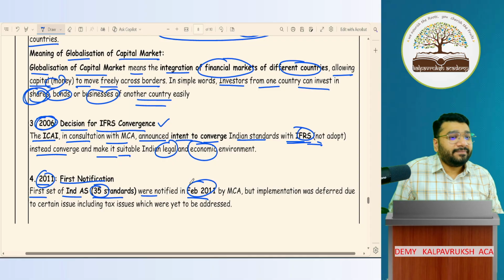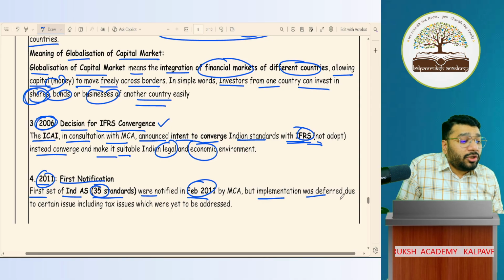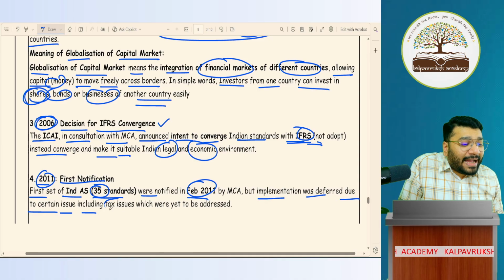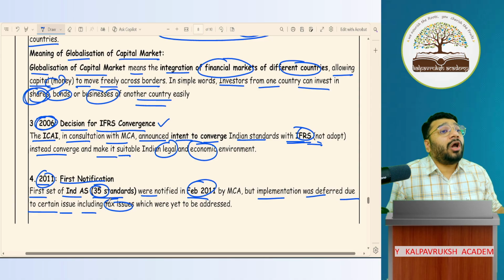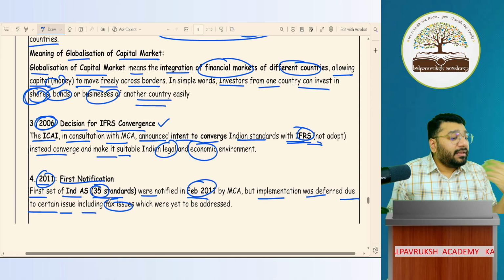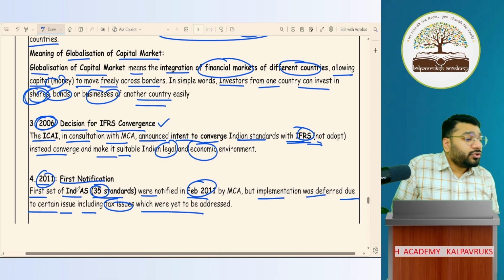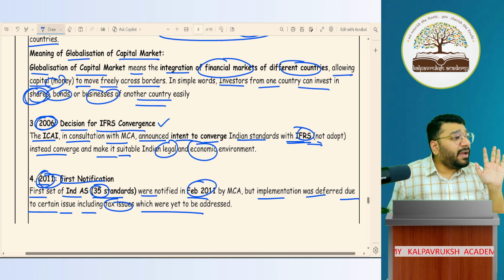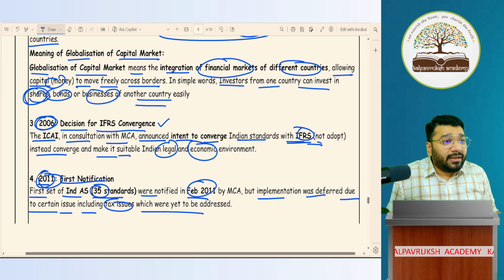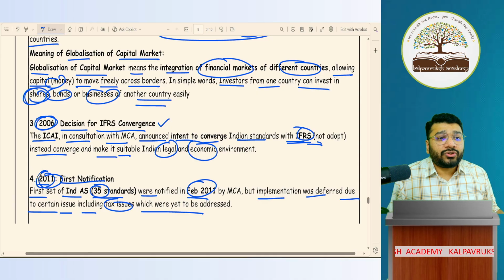But implementation was deferred. What is the meaning of deferred? We could not implement it. It got postponed due to certain issues, including tax issues. Tax was not the only issue. There were so many other issues that the corporates were facing. And when they complained, they said, okay, let's put this on hold and try to sort things out. So this happened in 2011, which means 35 Ind AS were notified by MCA, but we could not implement them because we had some lag in the accounting standards they had proposed.